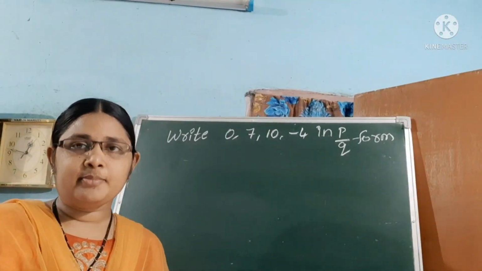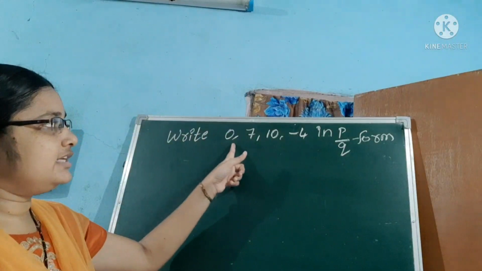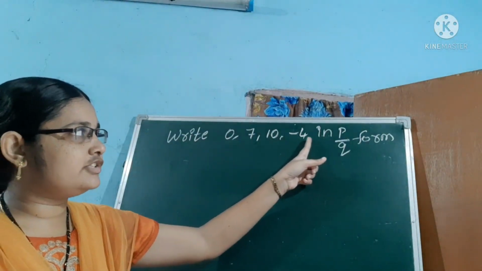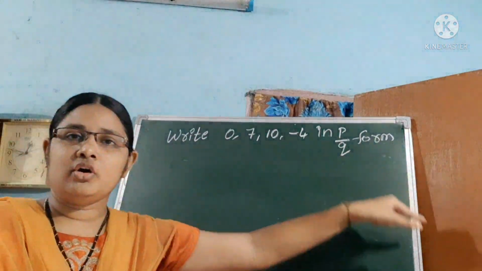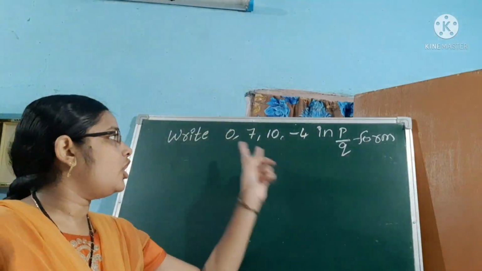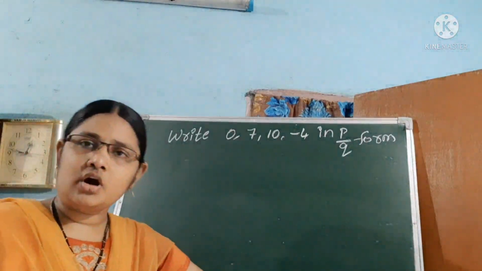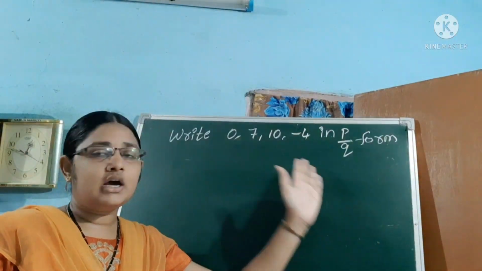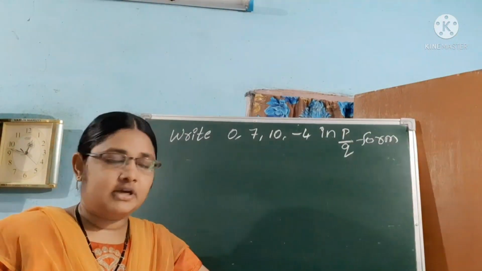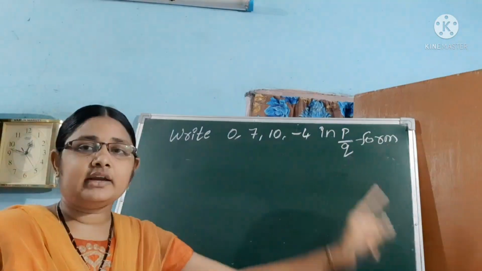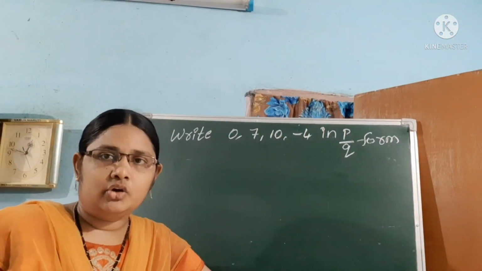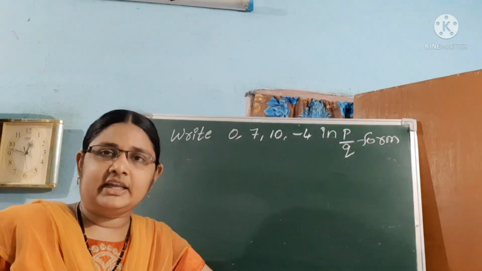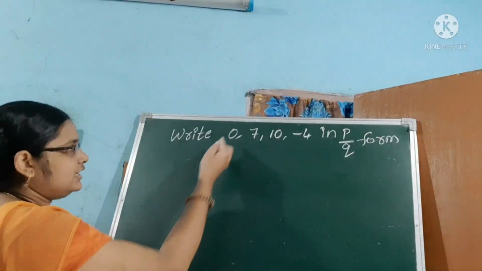Now the second problem is: write 0, 7, 10, minus 4 in p by q form. First tell me, are 0, 7, 10, minus 4 rational numbers? Yes, of course. These are all rational numbers. So that's why they are asking to write in p by q. Not only one type, different types we have to write. So let us see 0.